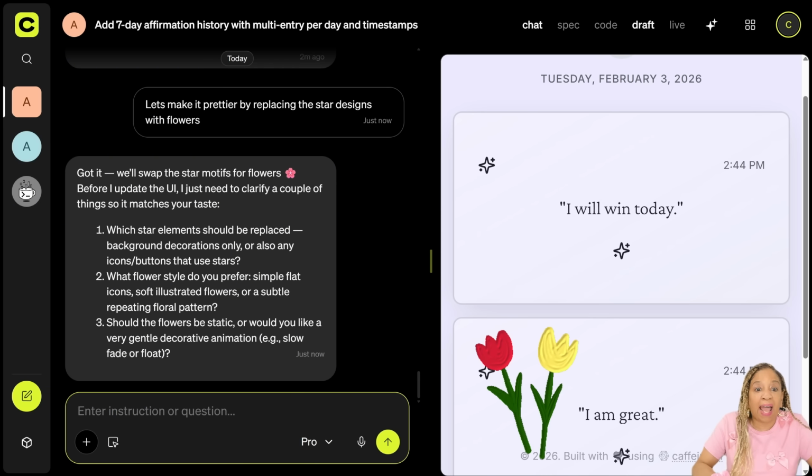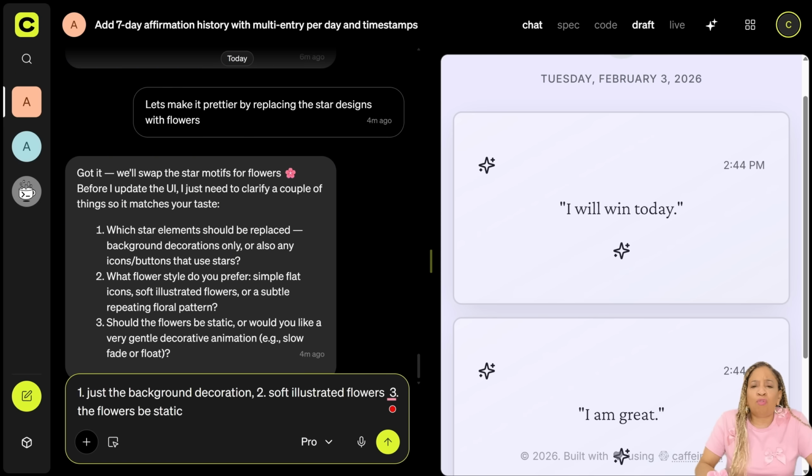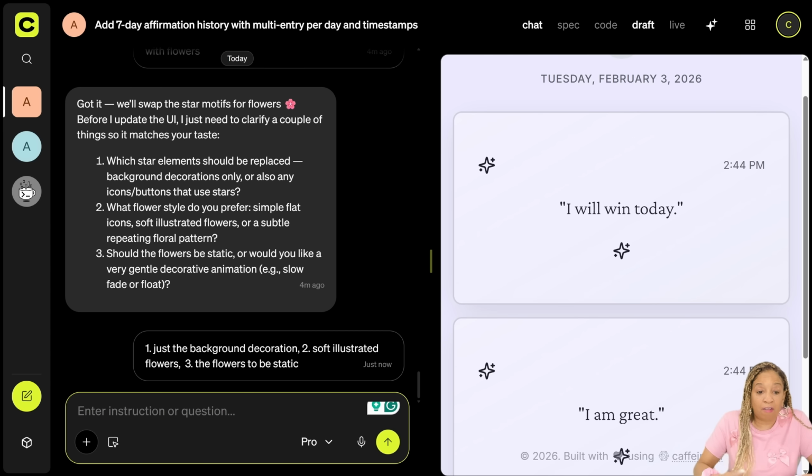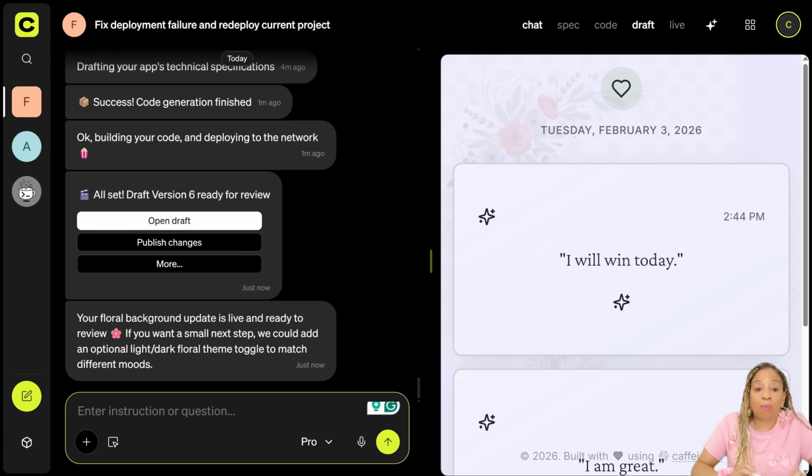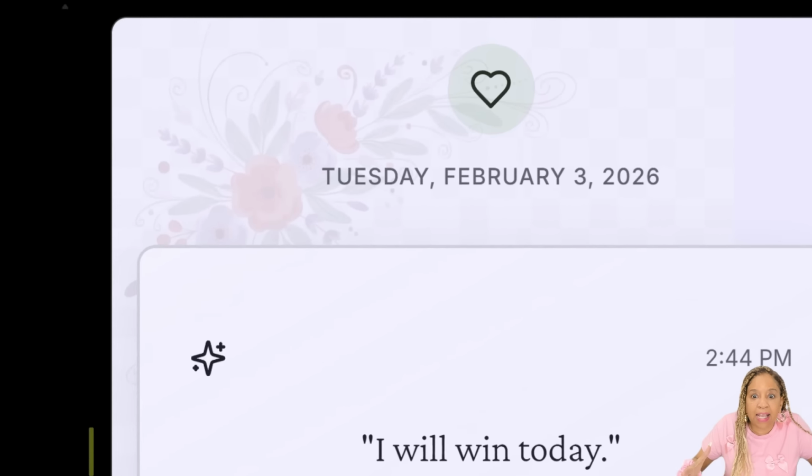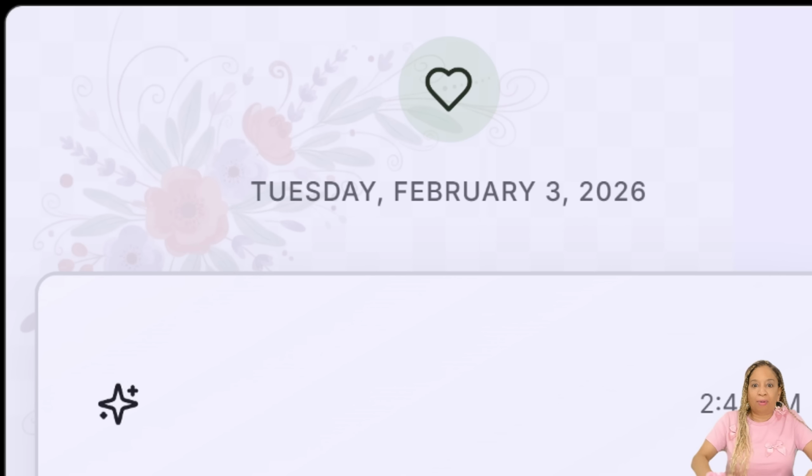Now I want some flowers. I want to put some beautiful flowers in the background just to spruce up the affirmation so I can feel positive. So it asks, do I want soft illustrated flowers? Yes, I do. Do I want it to be static or not? No, I want the flowers to be static. I don't want it moving all around. I don't want it to distract me. And it gave me flowers in the background.